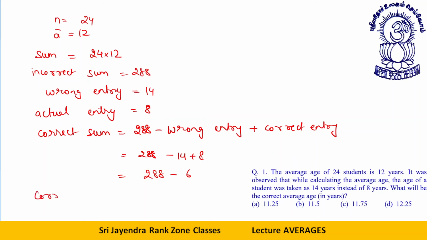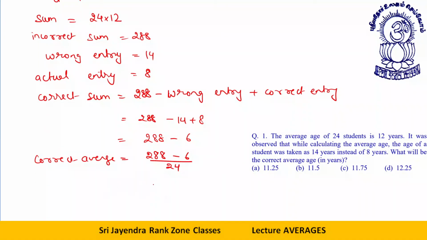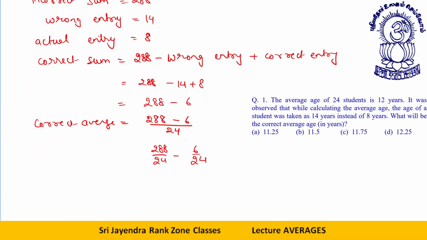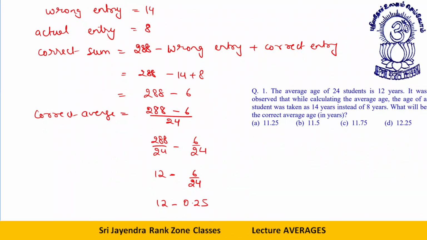What will the correct average be? 288 minus 6 divided by 24. So this will be 288 by 24 minus 6 by 24. That will be 12 minus 6 by 24. Here lies your shortcut. 12 minus 0.25, or 11.75.